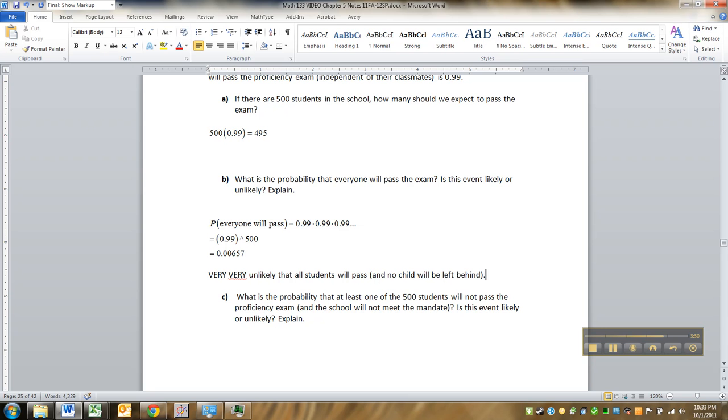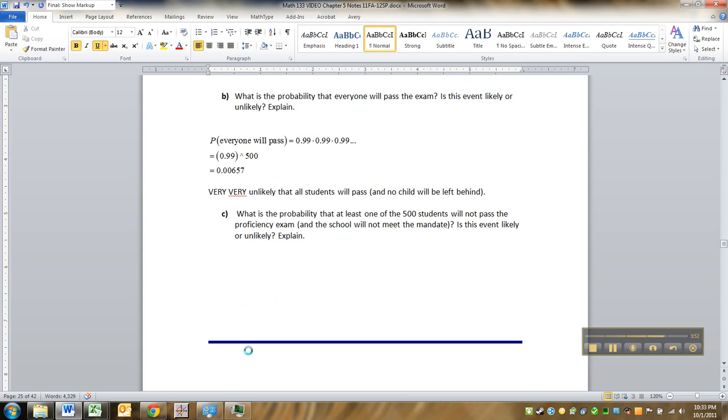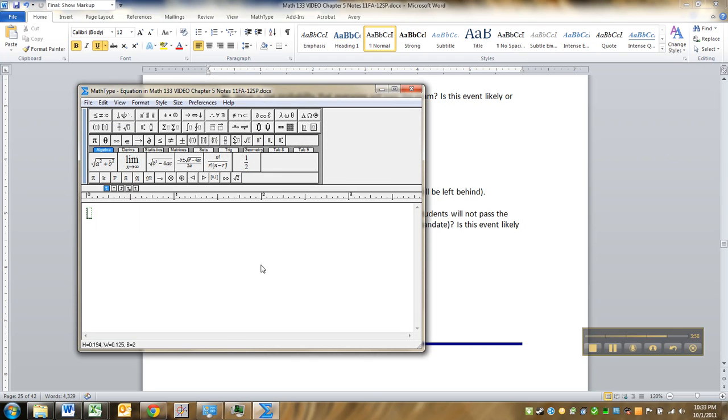Get it? All right, what is the probability that at least one of the 500 students will not pass the proficiency exam? Okay, so the probability of at least one will not pass. Remember that at least one.